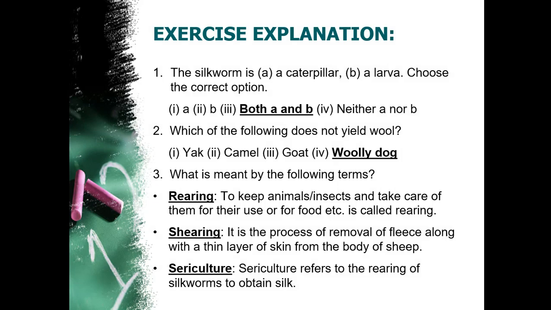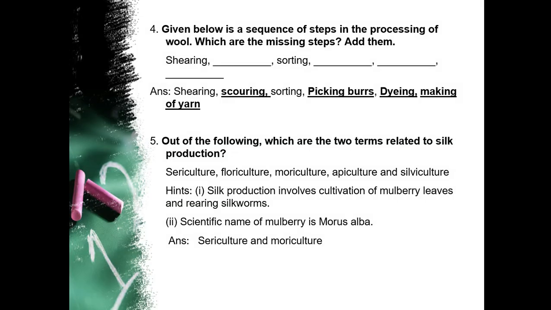Now let's move to the next question, that is the given sequence. We have to write the actual sequence of wool production. Wool production consists of mainly 5 processes, so we have to write those 5 processes. It starts from removing the fleece, known as shearing, which is already given. Once the fleece is removed, we remove the dirt, dust and grease. This process of washing wool is known as scouring.